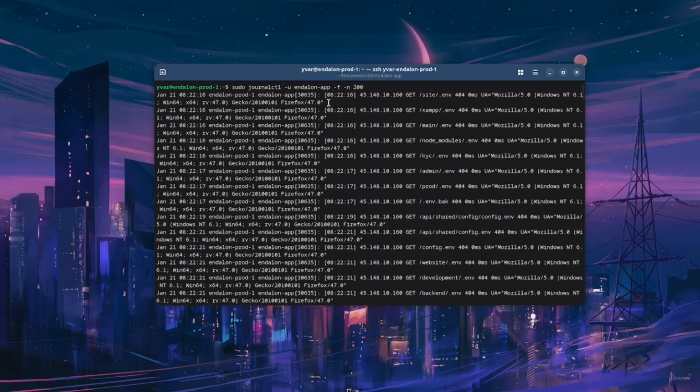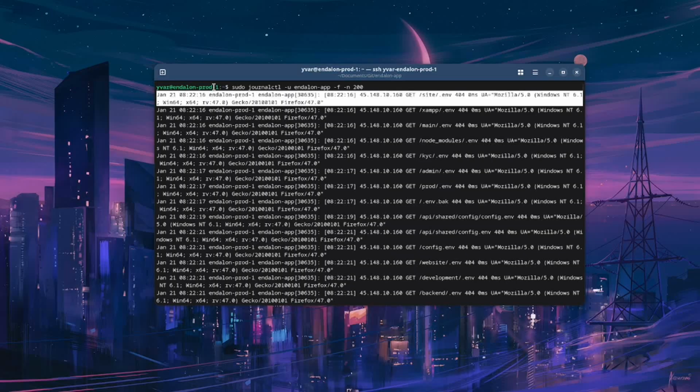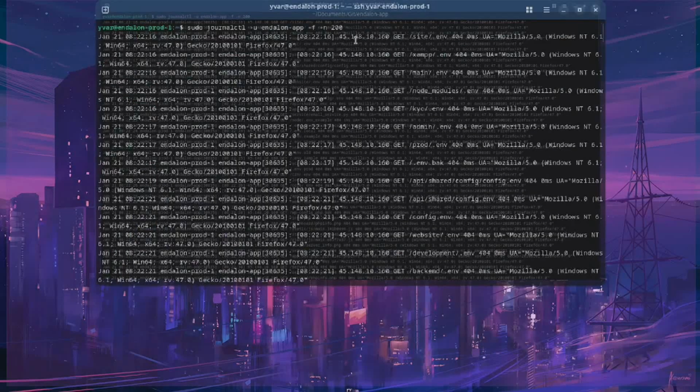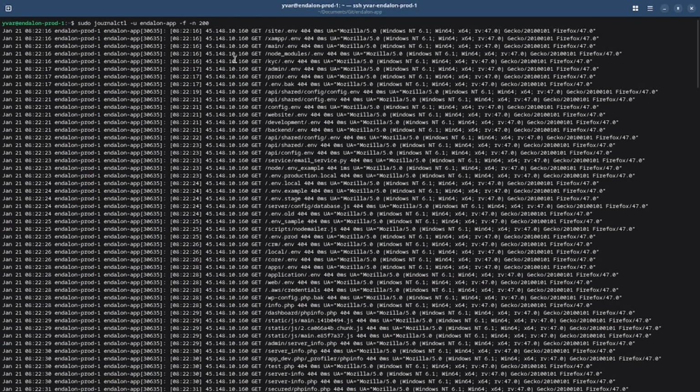To do that, I basically made a console write line that just logs whenever somebody tries to do something on my server. Now, this is all going to look very complicated, but it really isn't. Every time someone tries to go to my website, www.endelon.com, they try to access a particular resource, like /login or /register. Well, this is